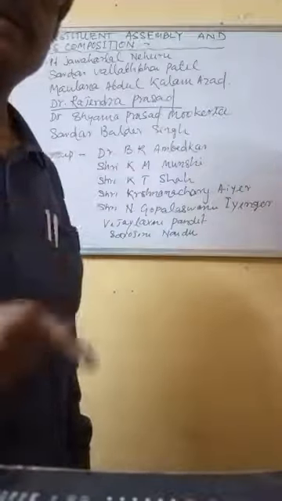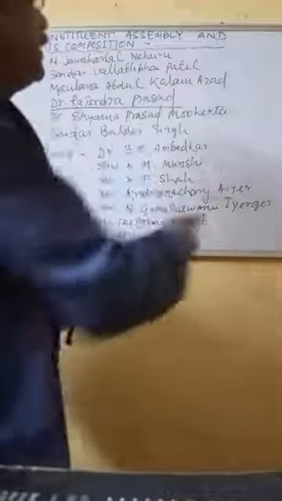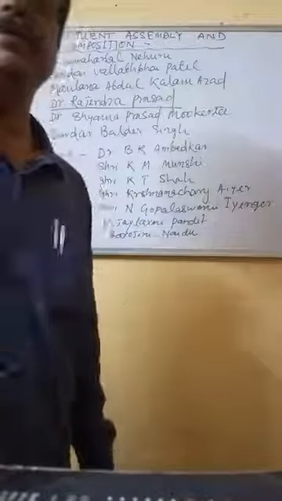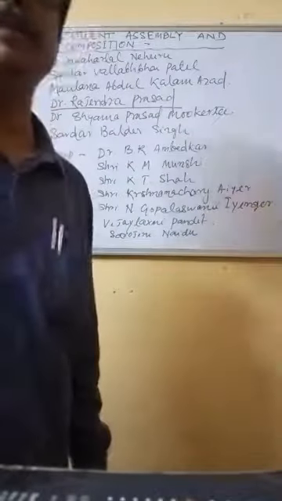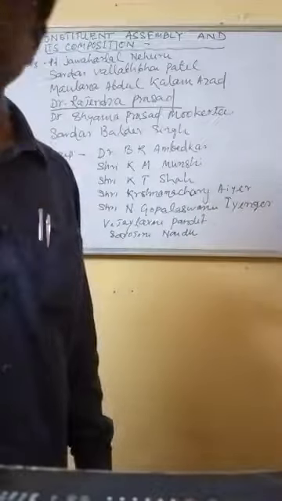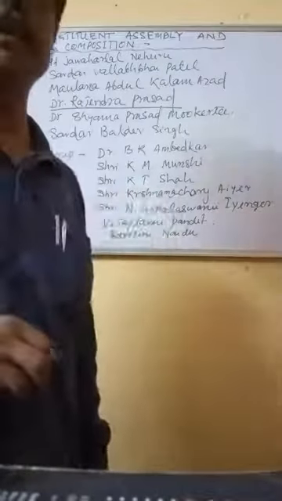The Constituent Assembly functioned through several committees. It was not only one committee; several subcommittees, small committees, were made to help the Constitution makers.